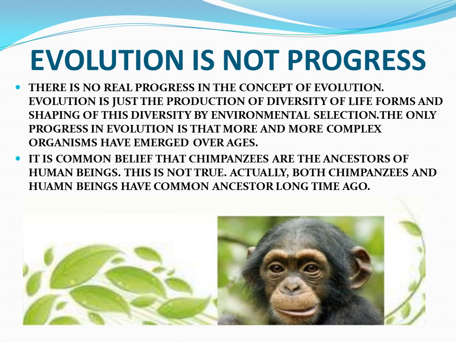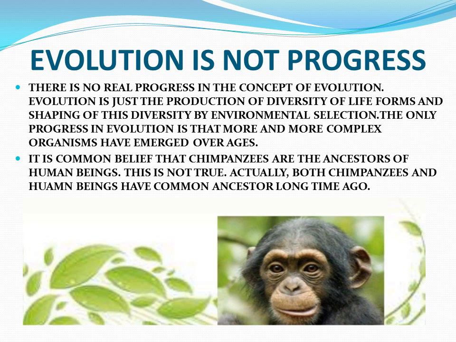Now we can also say that there is no real progress in the concept of evolution. Evolution is just the production of diversity of life forms and the shaping of this diversity by environmental selection. The only progress in evolution is that more and more complex organisms have emerged over the ages.